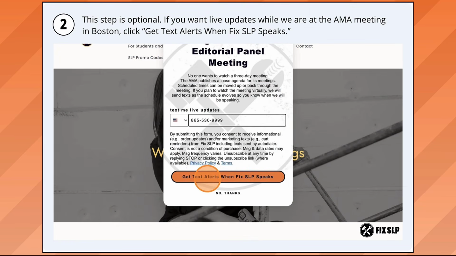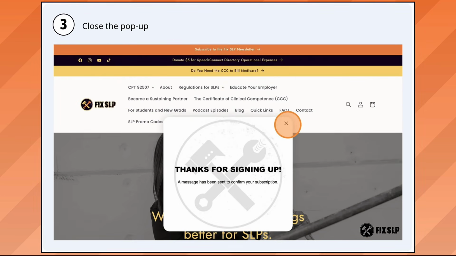drop your phone number in the box and we'll text you when we're there if there's something you need to know. Otherwise, you can click no thanks and just close out the box.